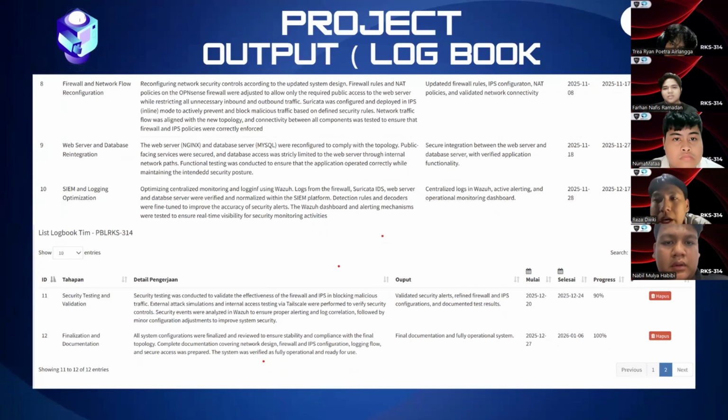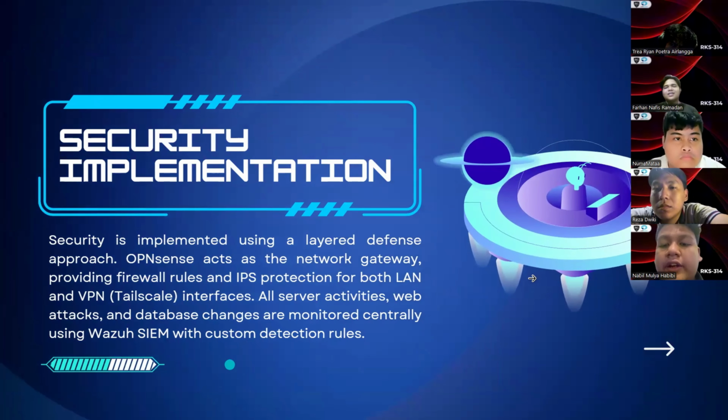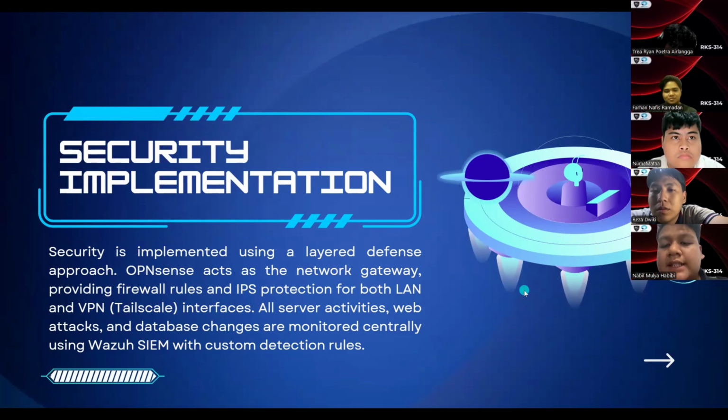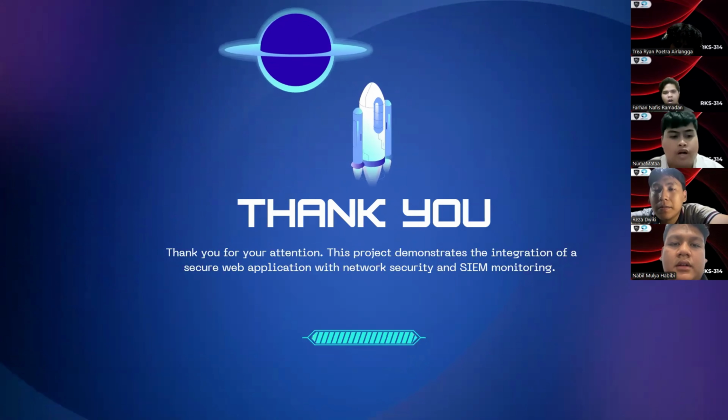Okay, next, explained by Nabil Mulia Habibi. Security is implemented using a layered defense approach. OPNsense acts as the network gateway, providing firewall rules and IPS protection for both the LAN and VPN Tailscale interface. All server activities, web attacks, and database changes are monitored centrally using Wazuh SIEM with custom detection rules.